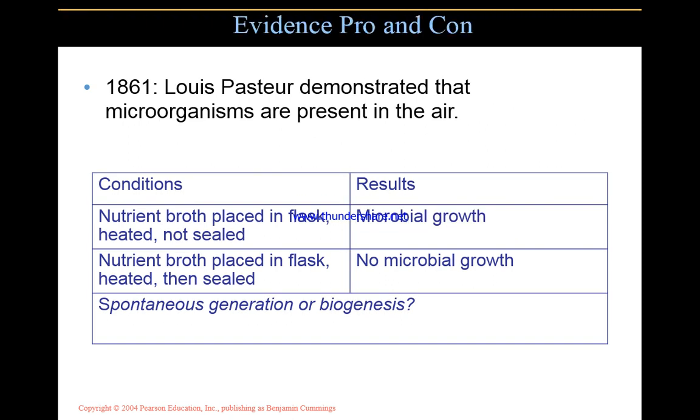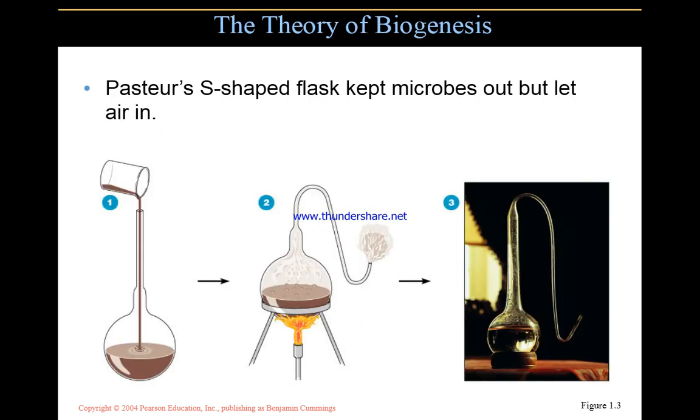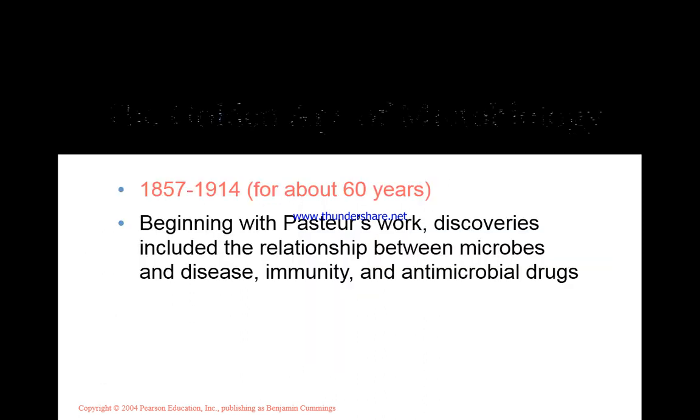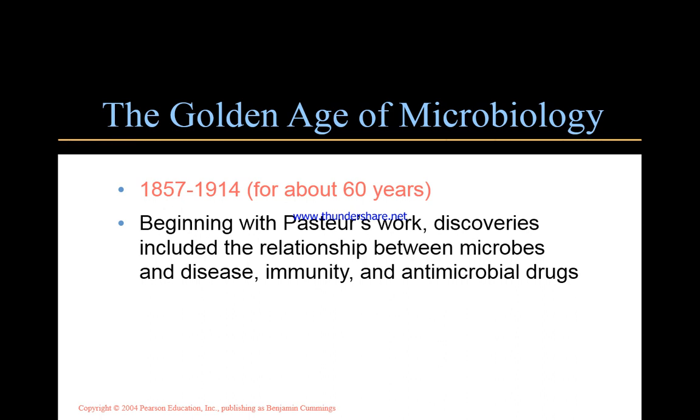Louis Pasteur demonstrated in 1861 that microorganisms are present in the air. Nutrient broth placed in a flask, heated, and not sealed showed microbial growth. Nutrient broth placed in a flask, heated, then sealed showed no microbial growth, so it was proved. Pasteur's S-shaped flask kept microbes out but let air in, so the experiment proved it. Next is the golden age of microbiology.